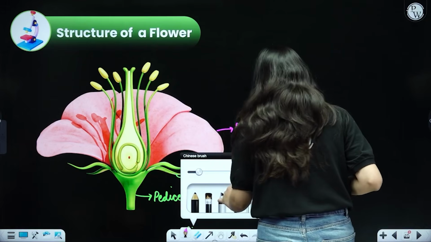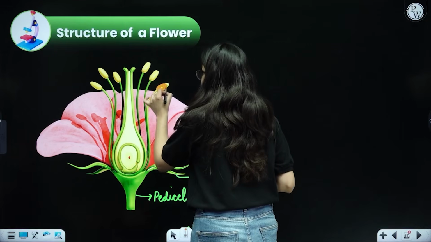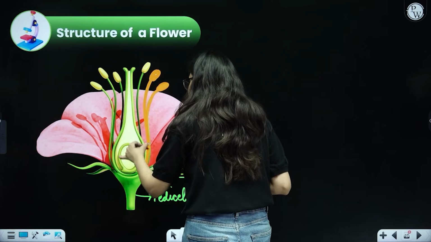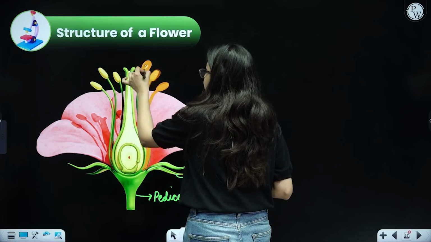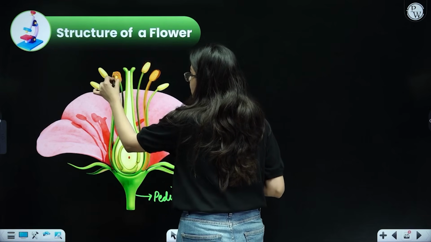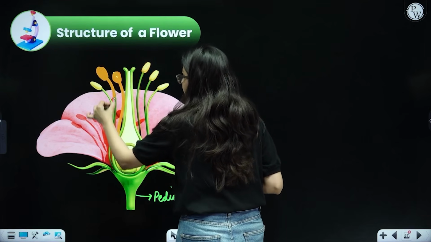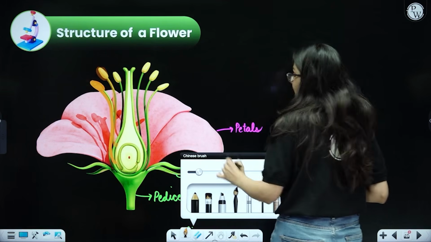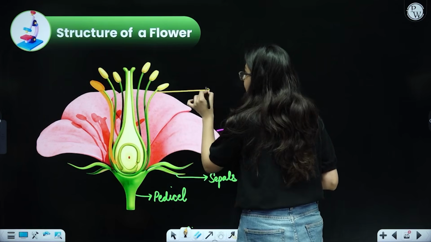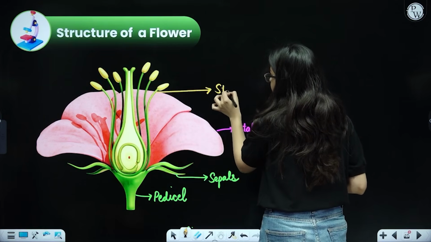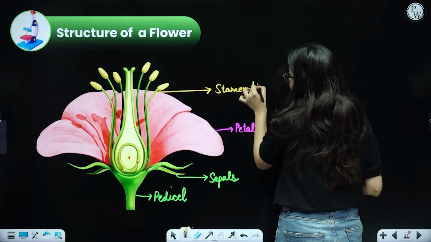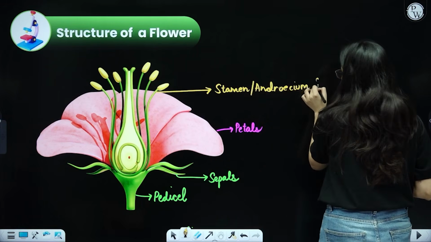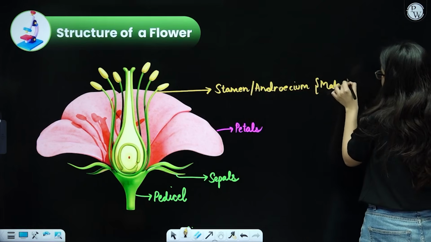That is what happens. Do you see this beautiful long stalk-like structure? This one has a small balloon-like structure on the top, and then it has a long filament that attaches itself to the base of the flower. Right? So these are so many in number. On either side it is present. It is the male reproductive part. This represents the male reproductive part, and since it is the male reproductive part, beta, it will also produce the male gamete. So this is called the stamen, or the other name is androecium. In bracket you can also write male reproductive part.